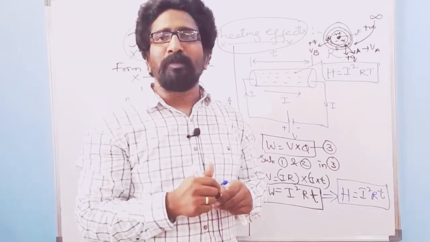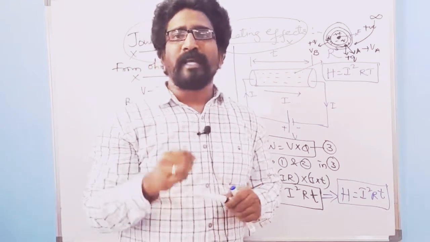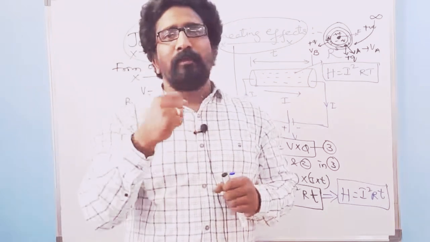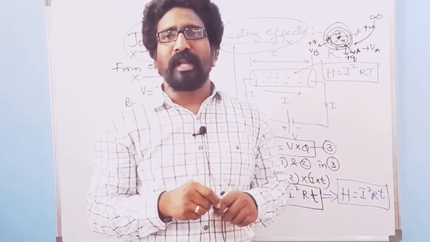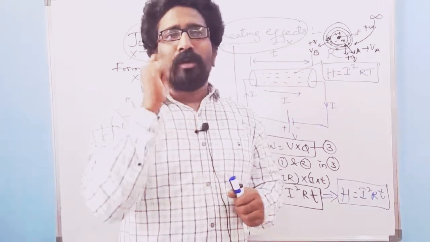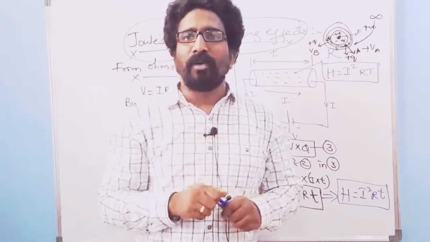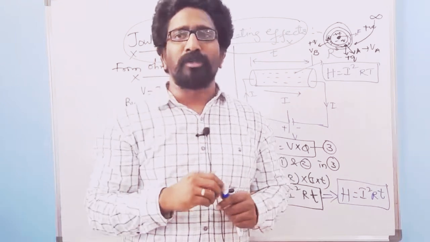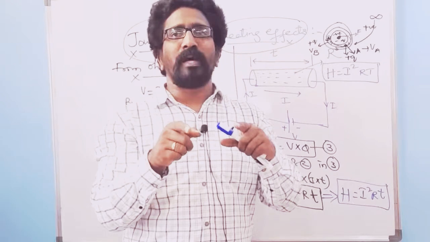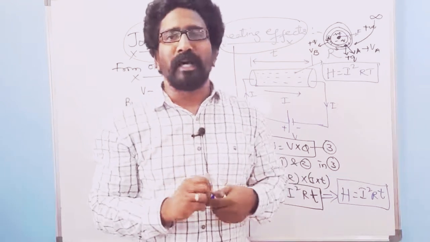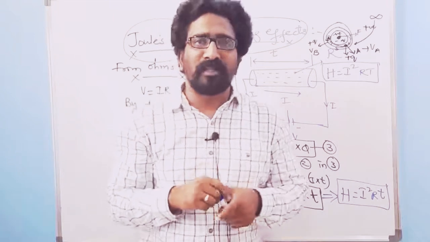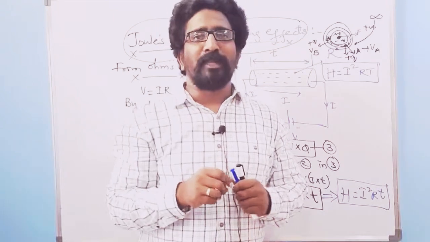So what are the examples of this Joule's law? The iron box, or the electric press, is one of the best examples. Whenever you try to iron any cloth, what happens? You turn on the iron box, and the current passes through the wire. Because of that current passing through the wire, the thermocouple in the iron box is heated up. So due to the passing of the electric charges, the thermocouple is being heated up.